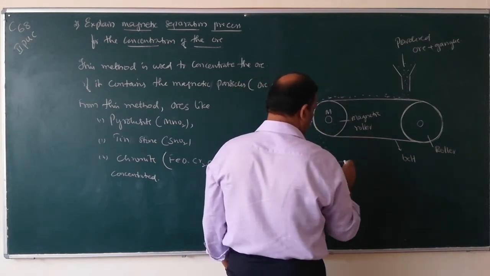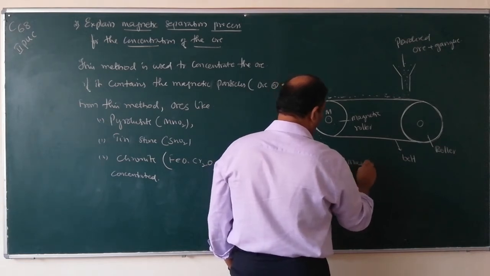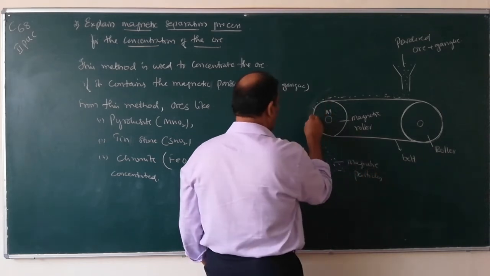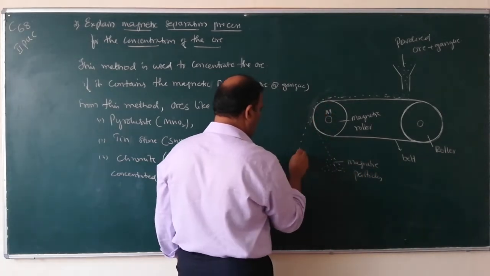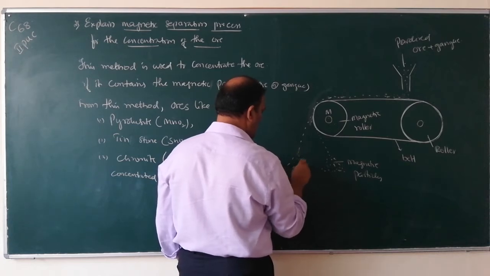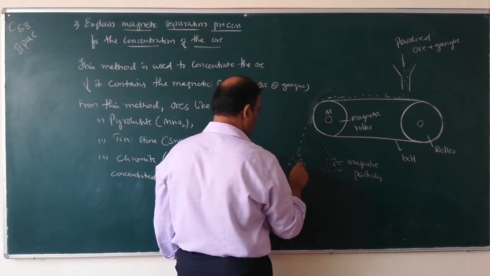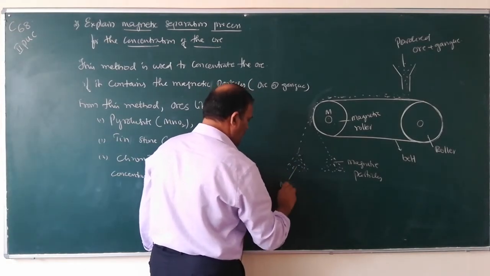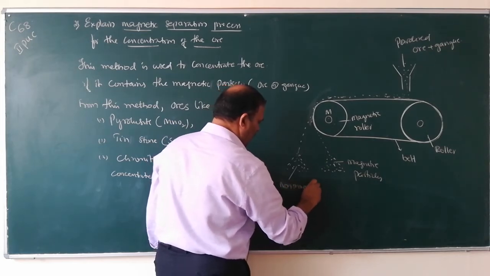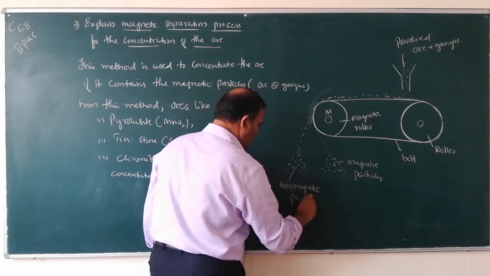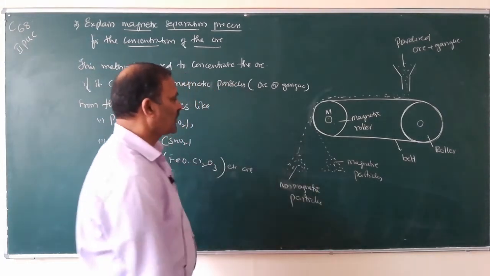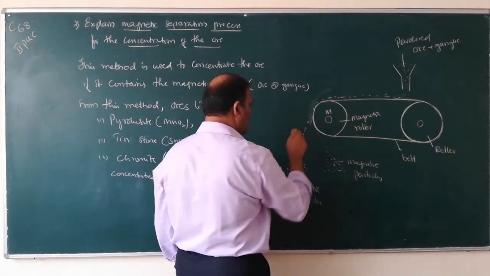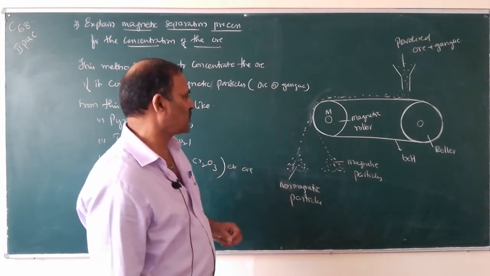These are magnetic particles. If they are non-magnetic particles, they will form a separate heap away from the magnetic roller. These are non-magnetic particles. So this is the procedure.